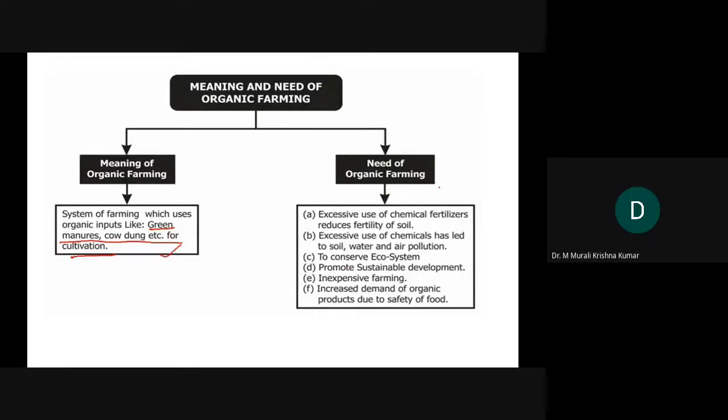So why do we need to implement organic farming? Excessive use of chemical fertilizers reduces fertility of the soil. This is what we know. Further, some traces of fertilizers will remain with the food. The next one is that excessive use of chemicals leads to soil, water, and air pollution.